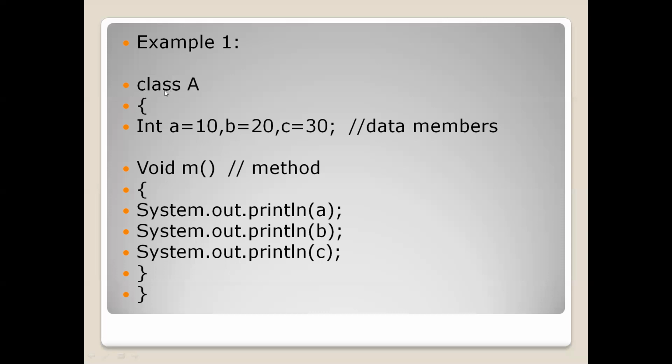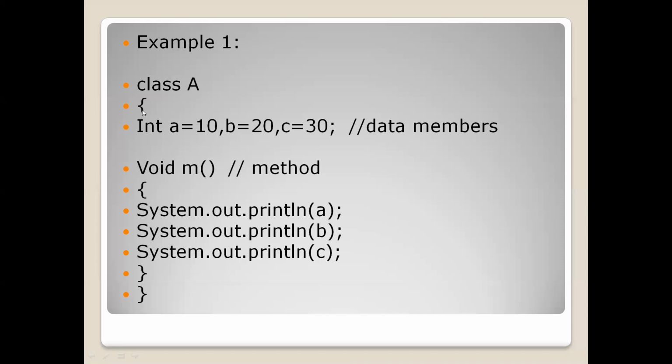In order to define a class in Java programming language, we use the class keyword, and the name of the class is A. As I said earlier, by convention, the name of the class starts with a capital letter. Here there is no problem. We have only one character as the name, so we are using that character in uppercase. So class keyword, name of the class, and then the body of the class.